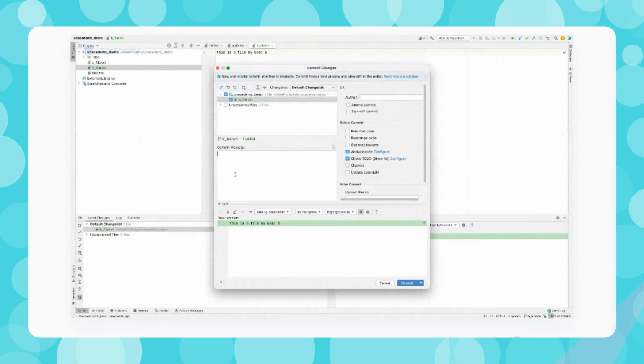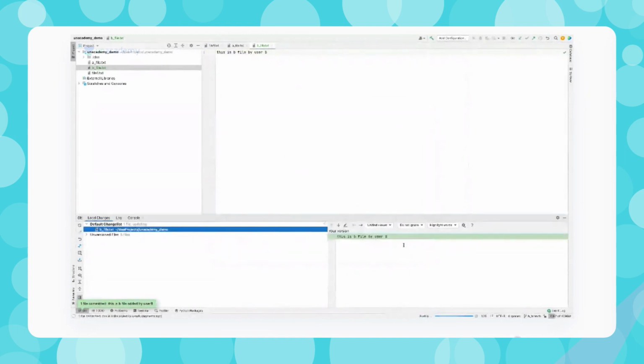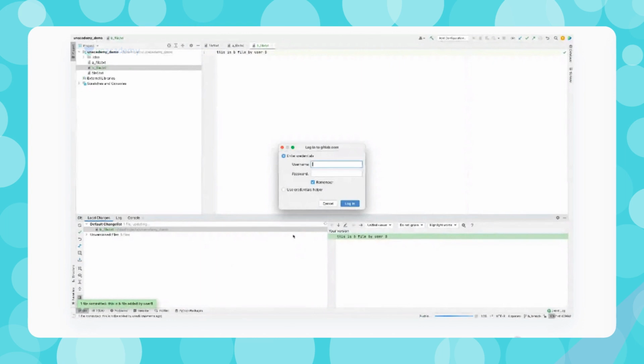So here I can write the commit message as well. This is B file added by user B. Okay, I can commit this, or I can do commit and push. If I do commit and push, it will ask in which branch I want to push this. So I will say I want to push into the B branch. Okay, so I can push that.